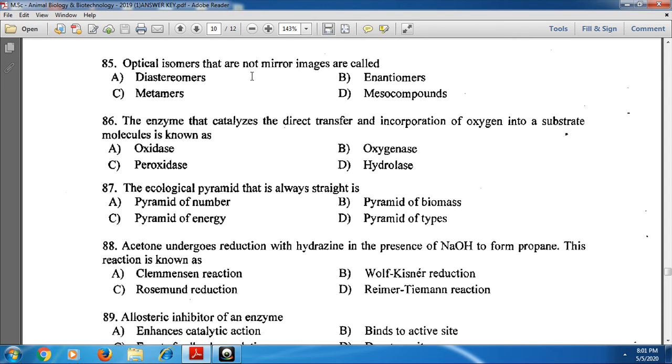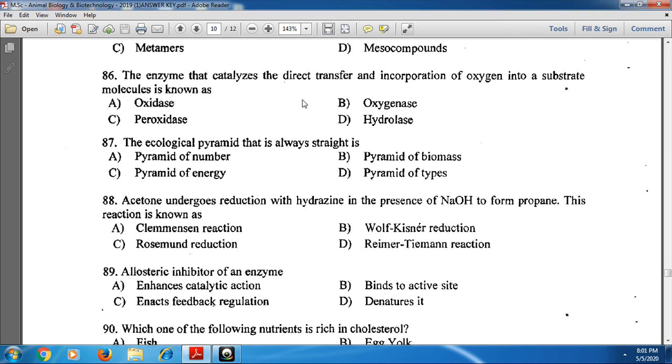And next, 85th one, optical isomers that are not mirror images are called dash. The optical isomers that are not mirror images are called diastereomers, whereas the mirror images are called enantiomers. Here, that are not mirror images means option A is the correct one, that is the diastereomers.